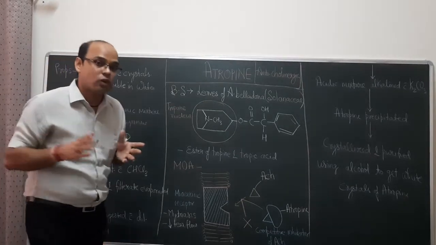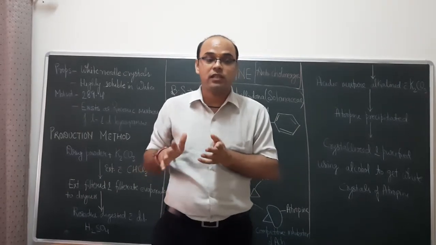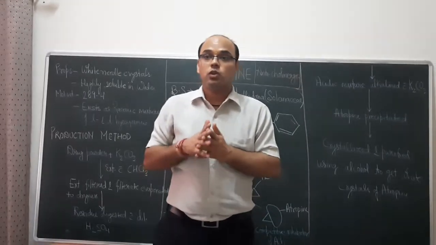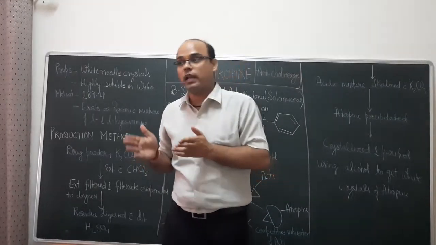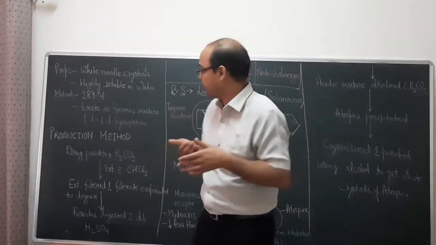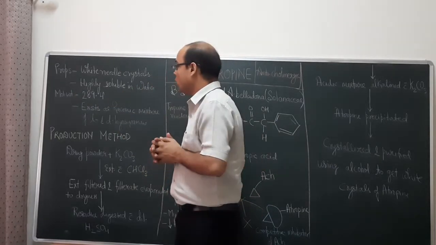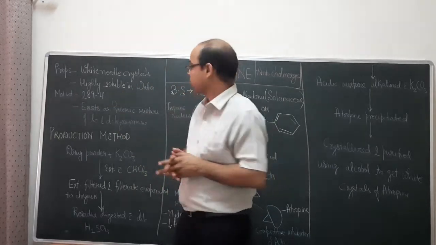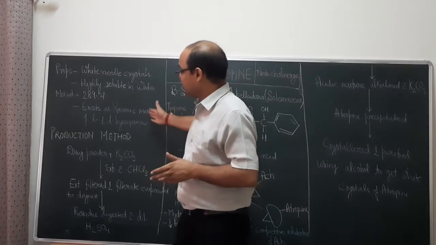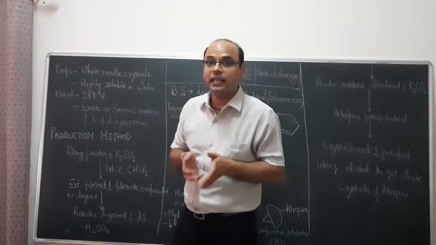It is highly soluble in water. It is very important to know the solubility, as we have discussed in earlier classes also. Since it is highly soluble in water, we can use aqueous solutions for isolation of atropine. It has a molecular weight of 289.4, and exists as a racemic or enantiomeric mixture of L and D hyoscyamine.